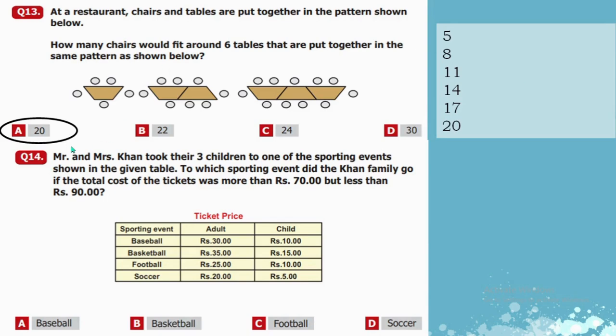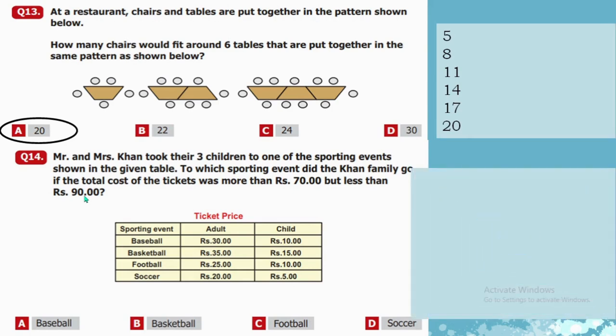Question number 14. Mr. and Mrs. Khan took their 3 children to one of the sporting events shown in the given table. To which sporting event did the Khan family go if the total cost of the tickets was more than rupees 70 but less than rupees 90? So we will do the calculation for each of the sports. Let's start with the baseball.